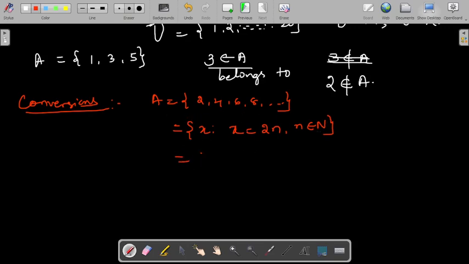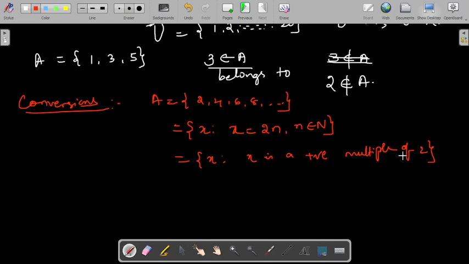Or you can write the set of all x such that x is a positive multiple of 2, because it has only 2, 4, 6, 8. Either way is fine; you just have to mention the property to be satisfied by every element of that particular set.